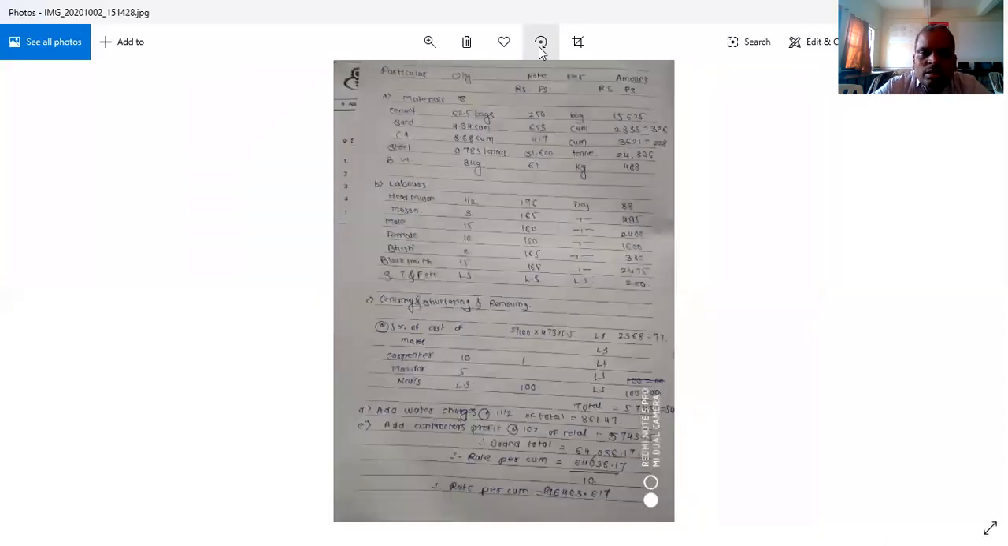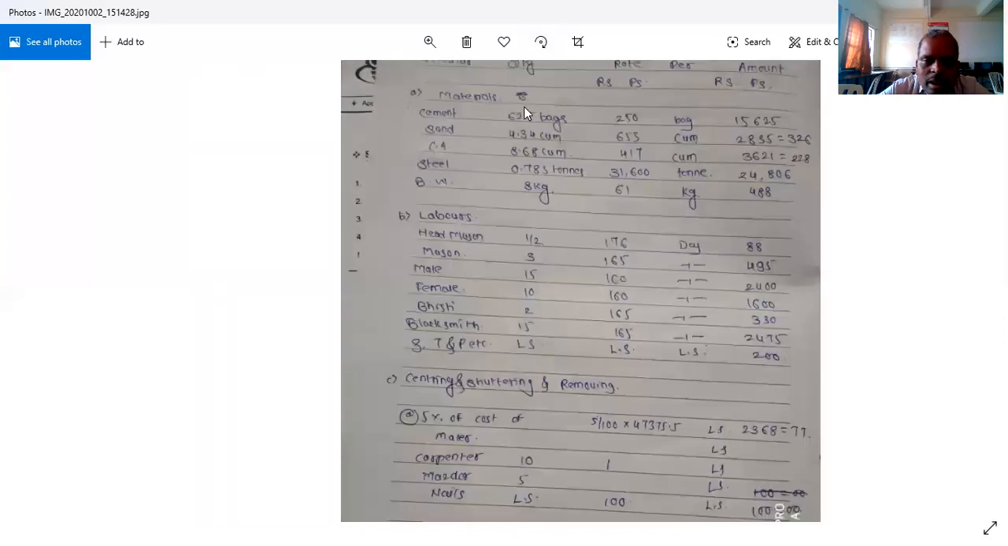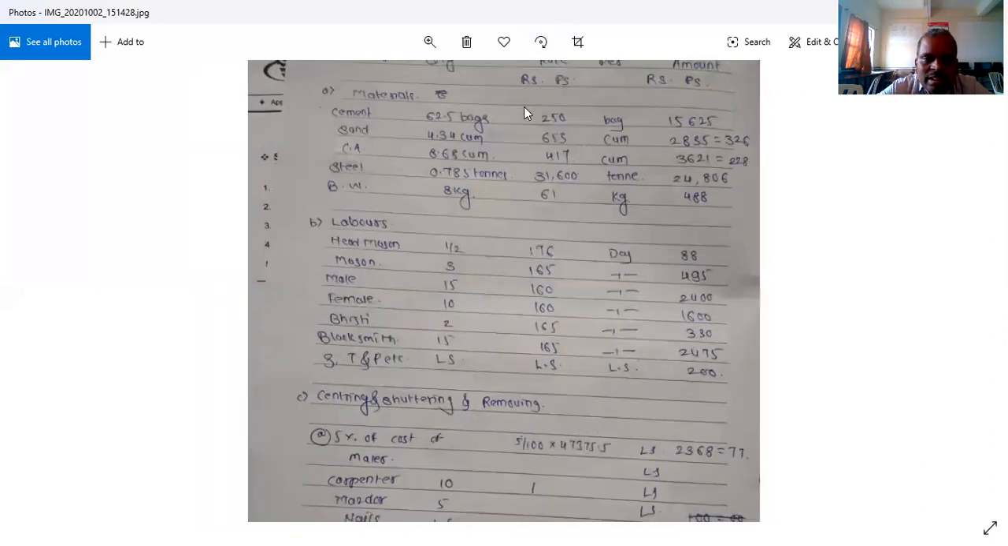Now after this, the particulars, quantity, rate, per, amount. In that, first of all, again the material. How much quantity of cement is required? 62.5 bags of cement is required. The rate is 250. Just multiply the quantity with the rate. You will get 15,625. How much sand is required or fine aggregate is required?